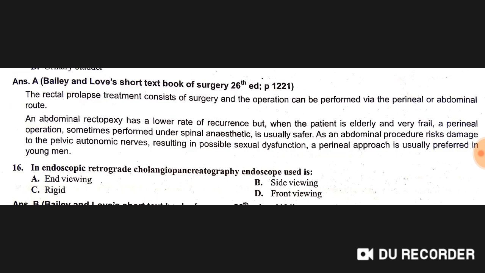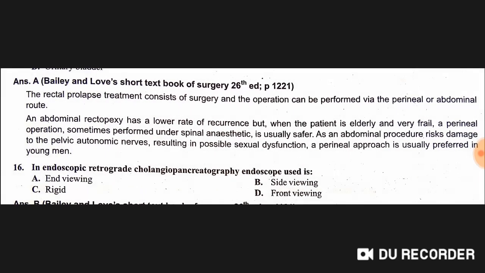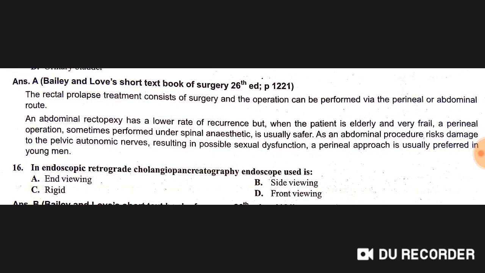An abdominal rectopexy has a lower rate of recurrence, but when the patient is elderly or frail, a perineal operation, sometimes performed under spinal anesthesia, is usually safer, as an abdominal procedure risks damage to the pelvic autonomic nerves, resulting in possible sexual dysfunction. A perineal approach is preferred in young men.